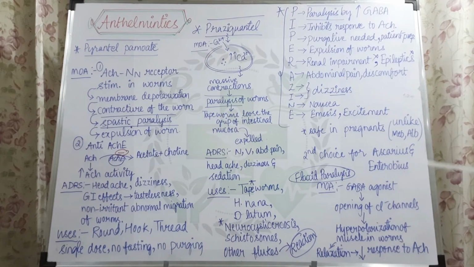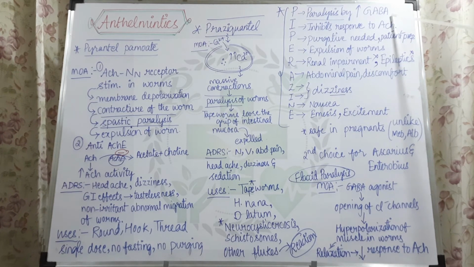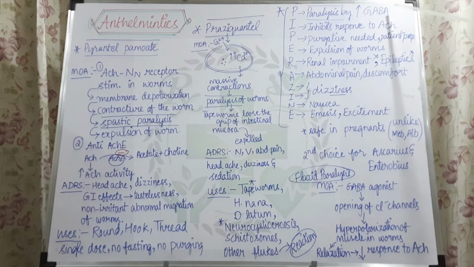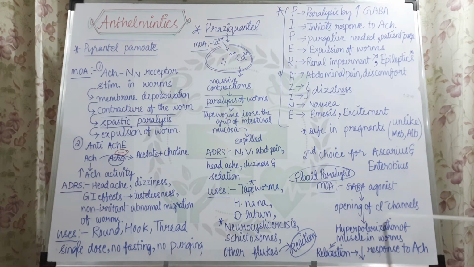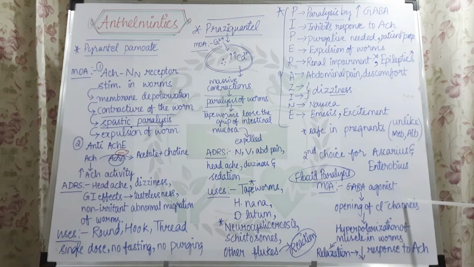A GABA agonist will cause the release of excess levels of GABA, and the GABA level will be rising. Now the GABA receptor has a chloride channel, so excess opening of the chloride channel will be there, and that will finally lead to hyperpolarization of the worms.